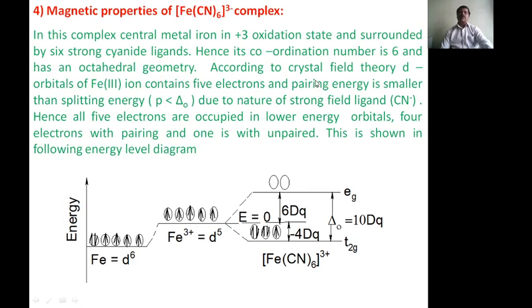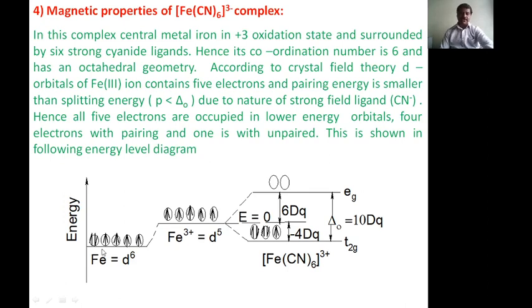According to crystal field theory, the d orbitals of Fe3+ ions contain 5 electrons, and the pairing energy is smaller than the splitting energy due to the nature of the strong field cyanide ligand. Hence, all 5 electrons are occupied in the lower energy orbitals. 4 electrons are paired and 1 electron is unpaired, and this is shown in the diagram.